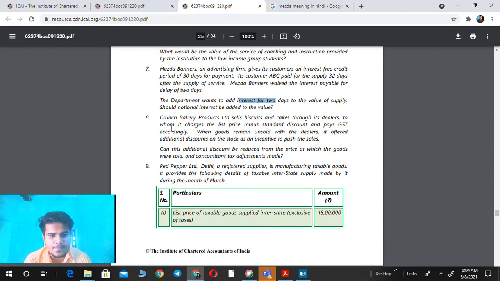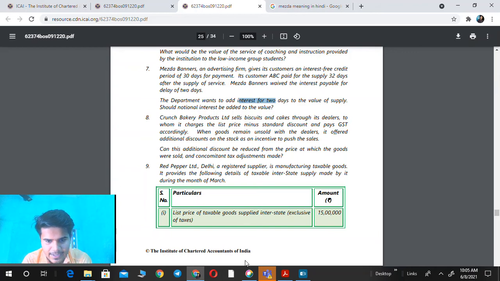Okay. Next question. Crunch Bakery Products Limited sells biscuits and cake through its dealers to whom it charges the list price minus extended discounts and pays GST accordingly. When goods remain unsold with the dealers, it offers additional discounts on the stock as an incentive to push the sales. Can these additional discounts be reduced from the price at which the goods were sold and concomitant tax adjustment made?